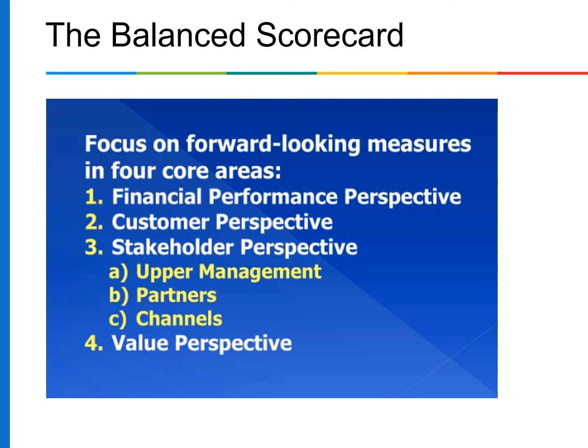Goals and measures are specified in four core areas: financial performance perspective, customer perspective, internal business perspective, and stakeholder perspective, for instance upper level management, partners and channels, value perspective. Linkages between these perspectives are defined and a limited number of measures are sought.